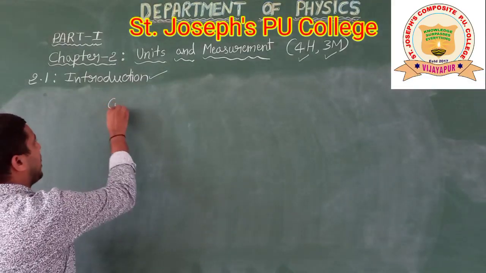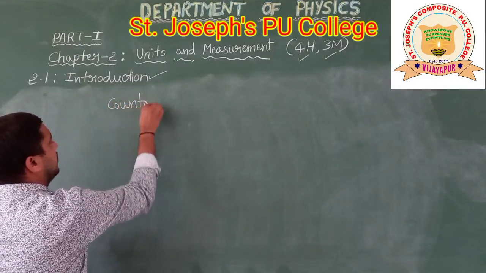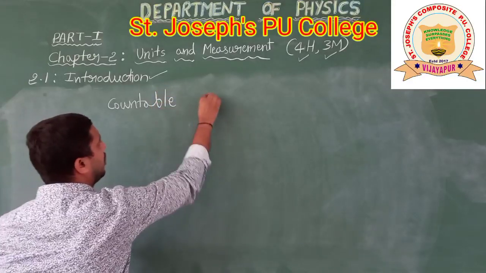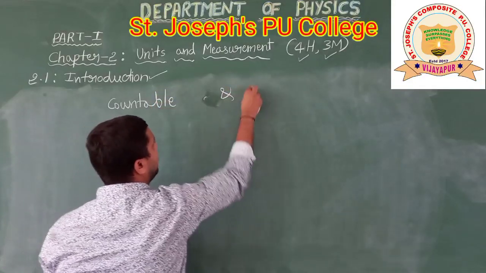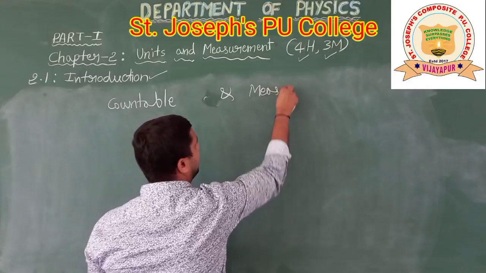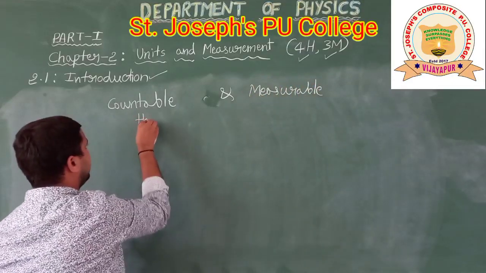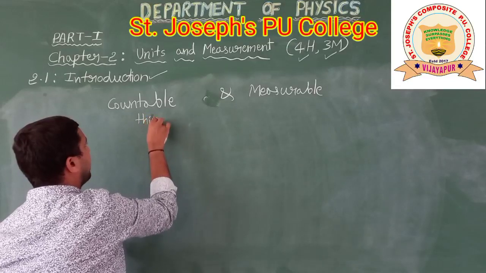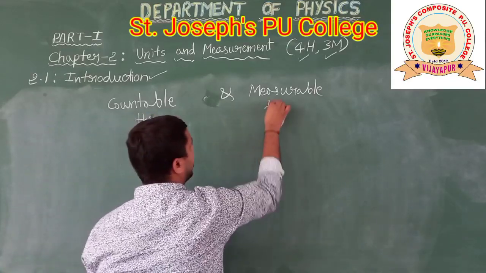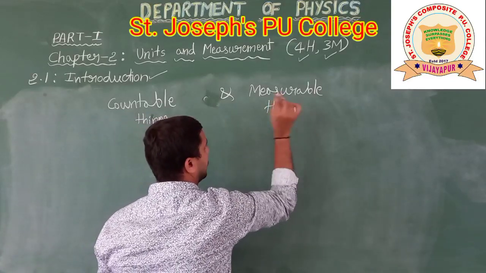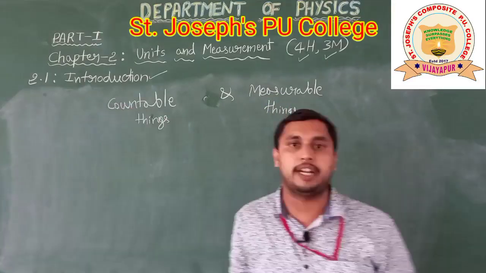The countable things and measurable things, usually we can call them a quantity.